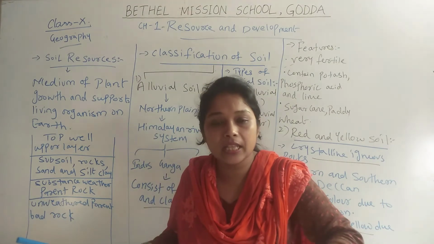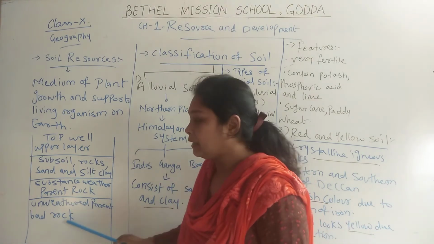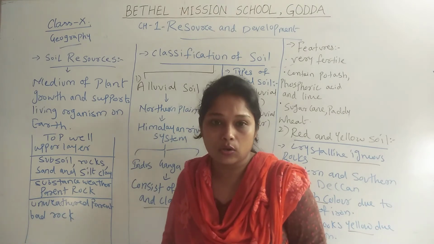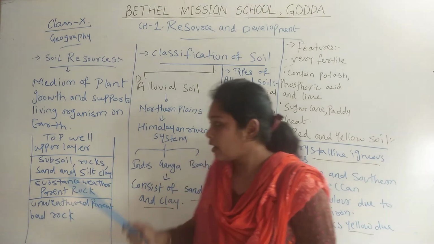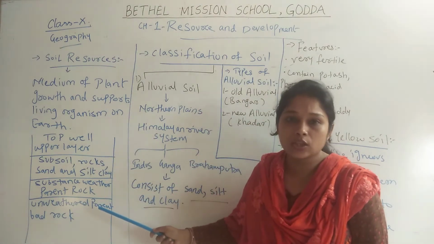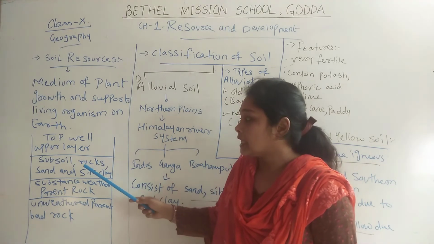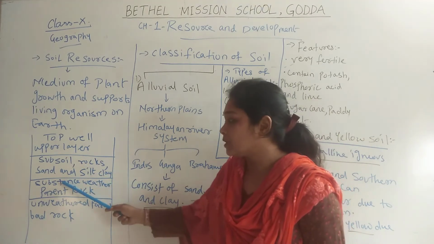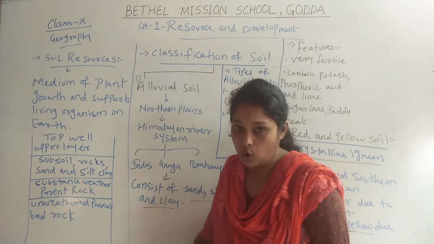That means it is the start of soil erosion. And the last one, the fourth layer, is unweathered parent bedrock, which has only big bedrocks, not small particles of rocks. So there are 4 different layers which we have seen. First is the topsoil upper layer, second is subsoil with rocks, sand and silt clay, third is slightly weathered parent rock, and fourth is unweathered parent bedrock.